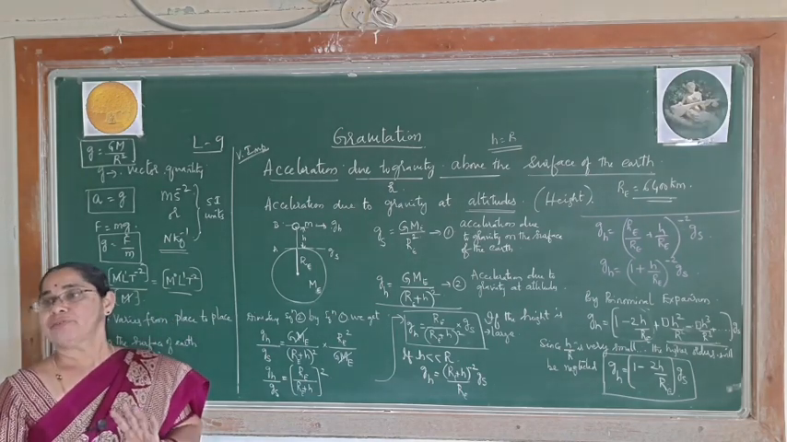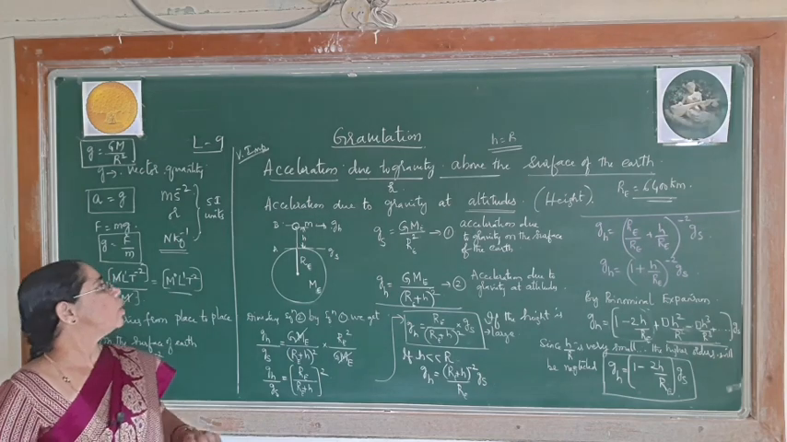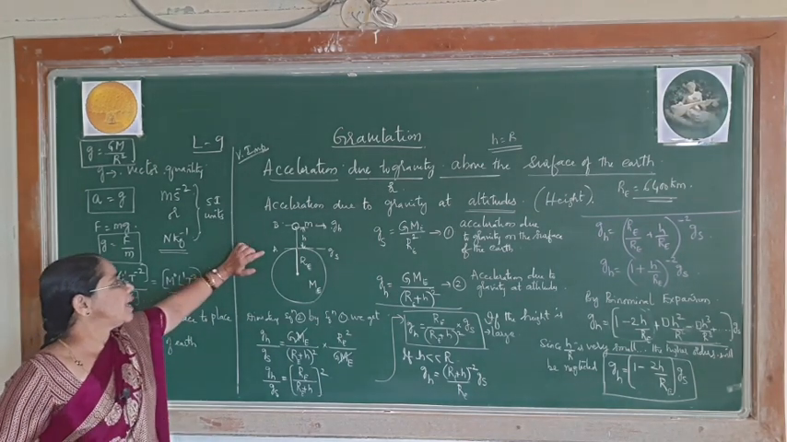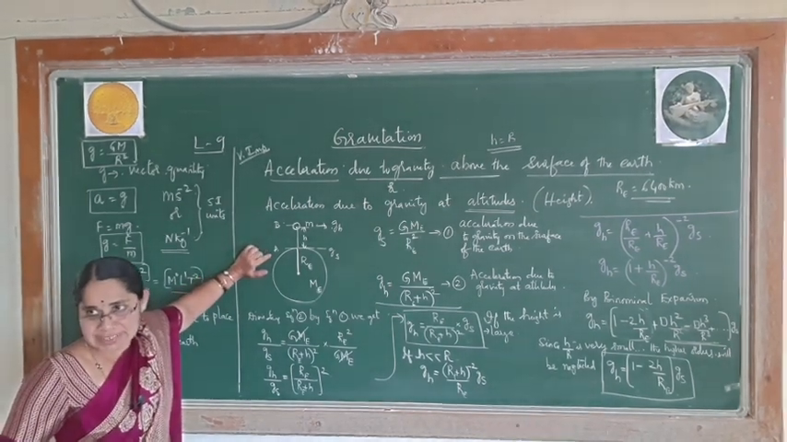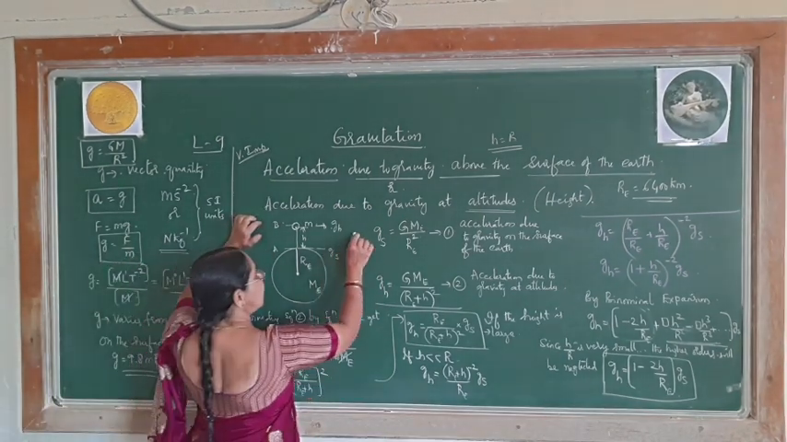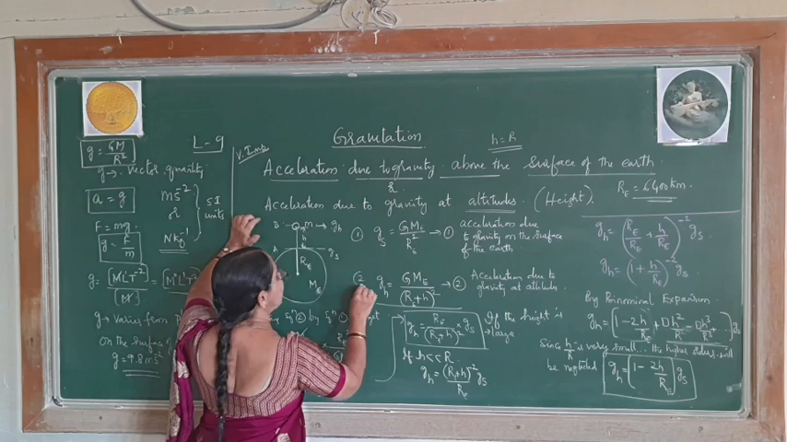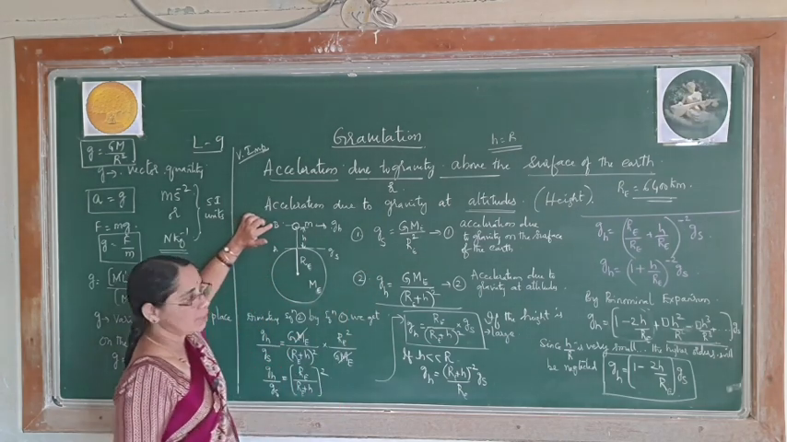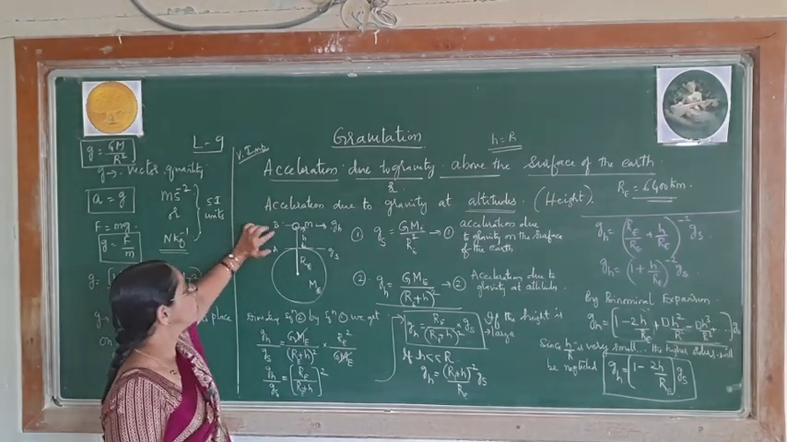For this you have to take 2 steps. One is acceleration due to gravity on the surface. First condition, that point A. This is at the first point, at point A. This is the second point, at B point. Okay. This is at A point, this is at B point.